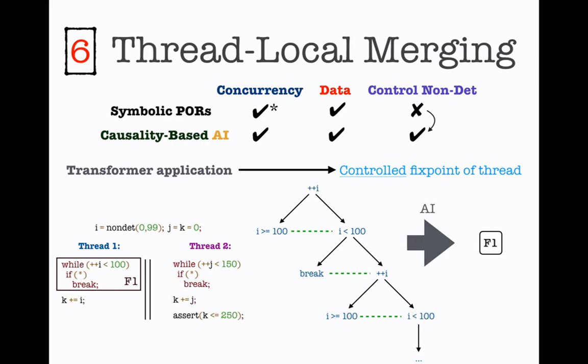What sort of controlled fixed point of the thread are we going to do? One that collapses all the local code of the thread. So in this example, the entire loop, instead of becoming this branching structure, is going to become just one event, which represents running an abstract interpreter for a sequential program over this loop.